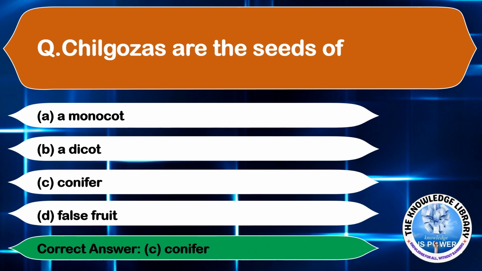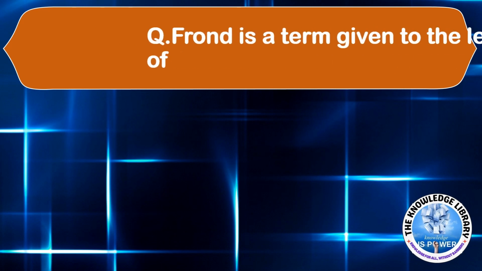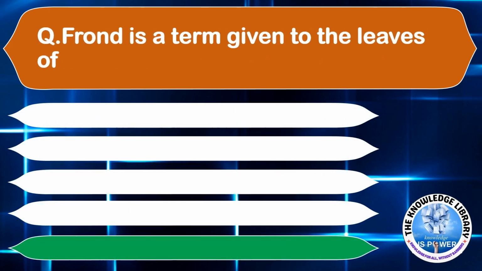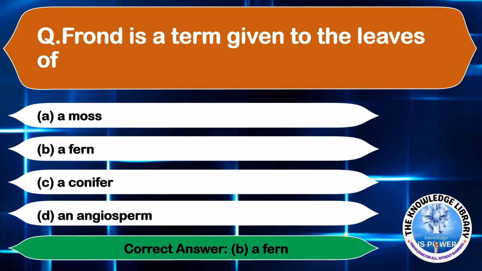Moving on to the next question. Frond is a term given to the leaves of option A moss, option B fern, option C conifer, and option D angiosperm. The correct answer is option B a fern.